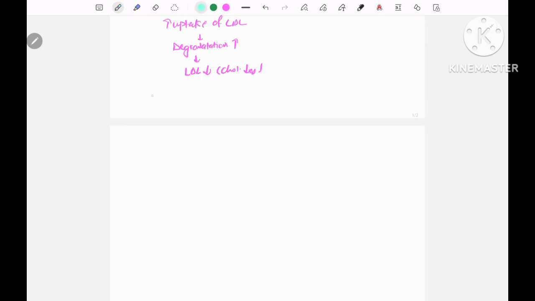Now some adverse drug reactions. I remember the adverse drug reactions as HMG. S for headache, M for muscle weakness, and G for GI symptoms like nausea and vomiting.